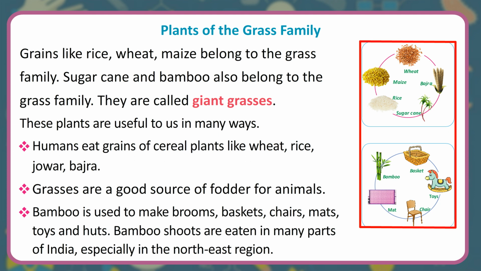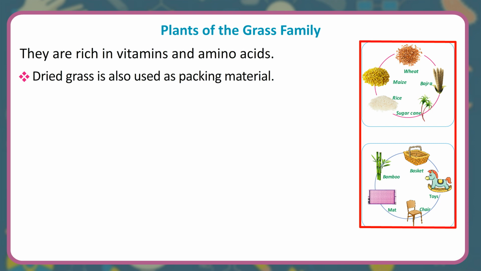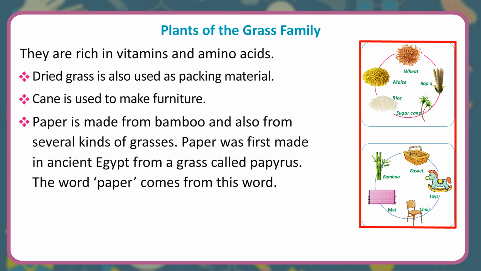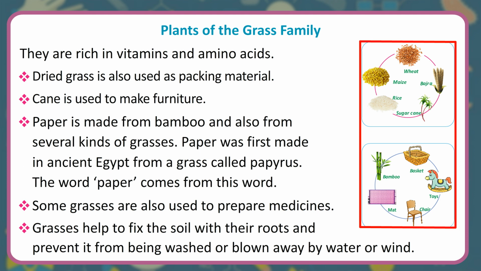Bamboo shoots are eaten in many parts of India, especially in the northeast region. They are rich in vitamins and amino acids. Dried grass is also used as packing material. Cane is used to make furniture. Paper is made from bamboo and also from several kinds of grasses. Paper was first made in ancient Egypt from a grass called papyrus. The word paper comes from this word. Some grasses are also used to prepare medicines. Grasses help to fix the soil with their roots and prevent it from being washed or blown away by water or wind.